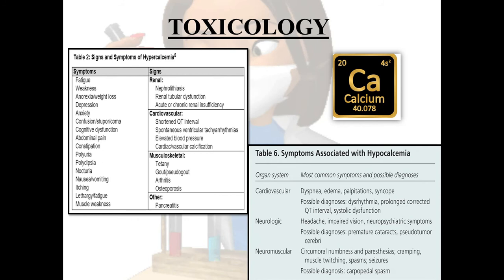So hypocalcemia symptoms we study. In CVS we have edema. In the neurological, we have premature cataracts, impaired vision, headache, neuromuscular spasms, seizures, paresthesia, cramping.